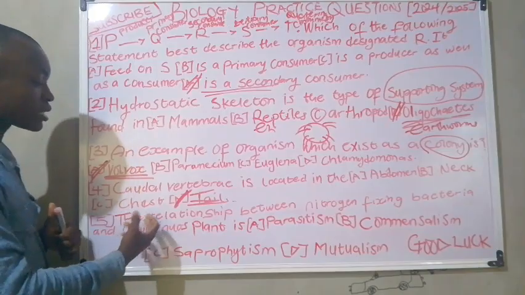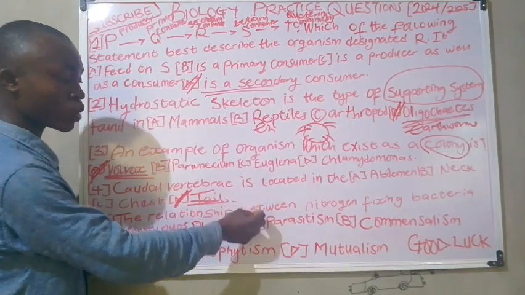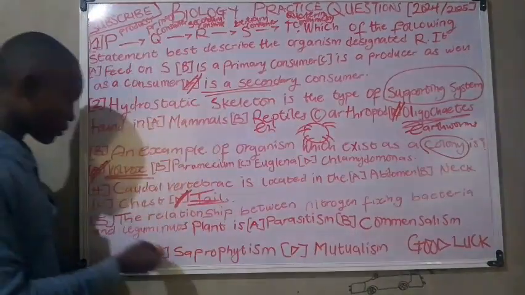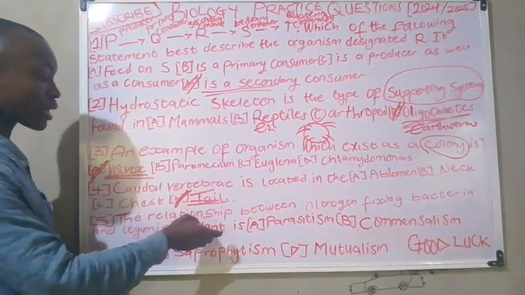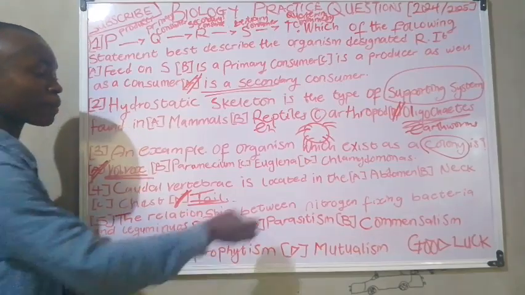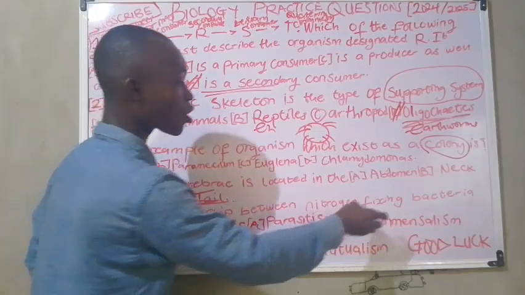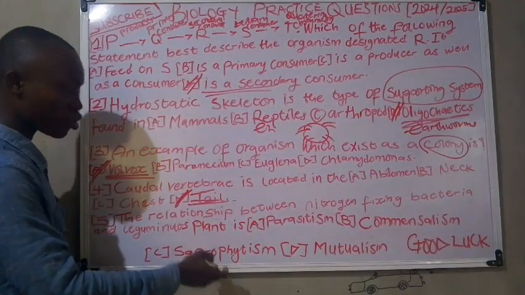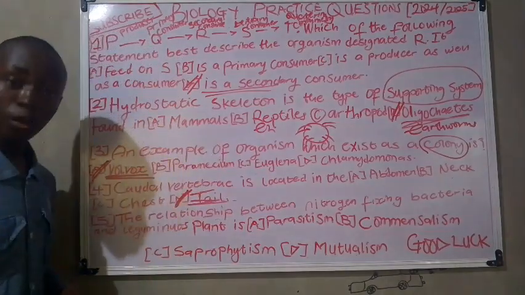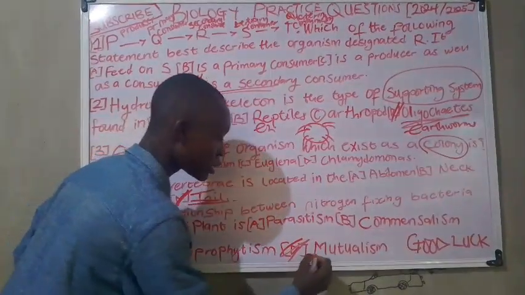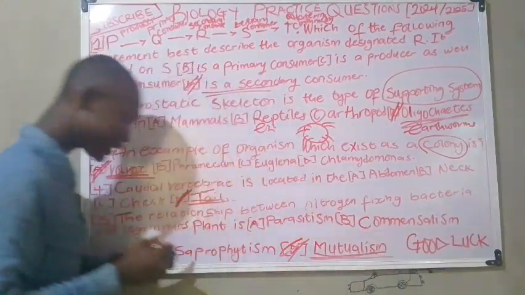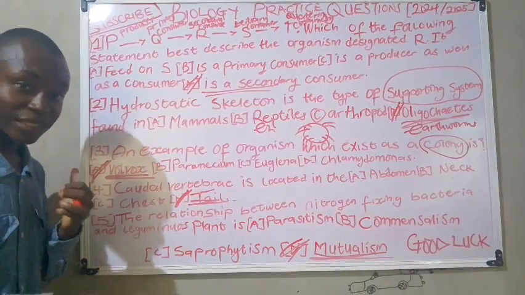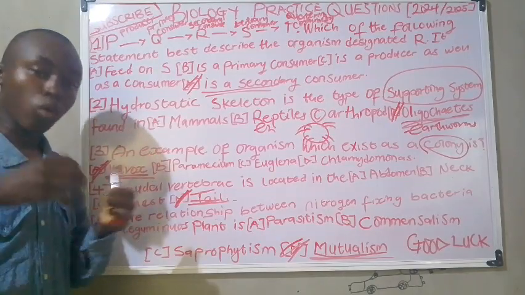We have the relationship between nitrogen fixing bacteria and leguminous plants. We have parasitism, commensalism, saprophytism, and mutualism. Now the correct option for this is mutualism. This is the process whereby 2 organisms benefit from each other.